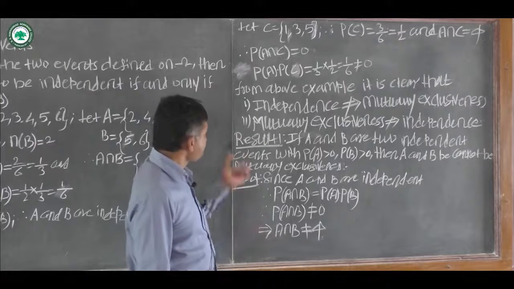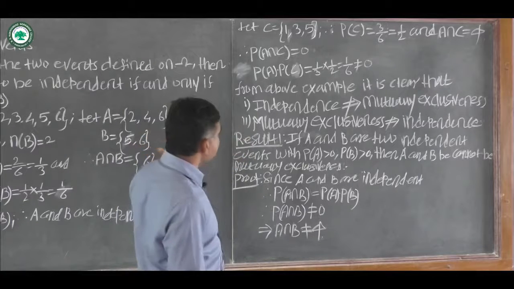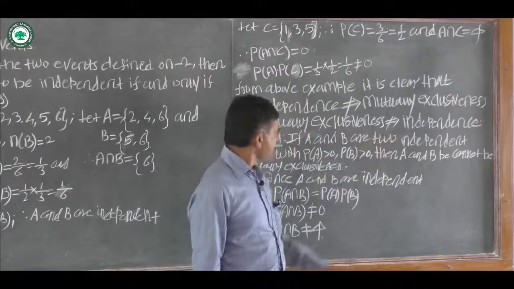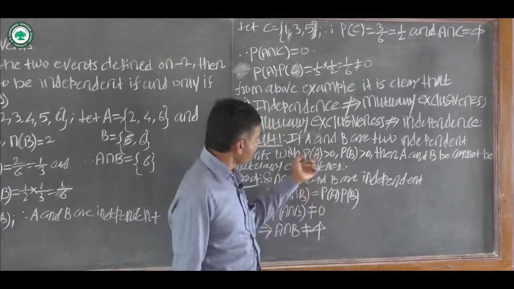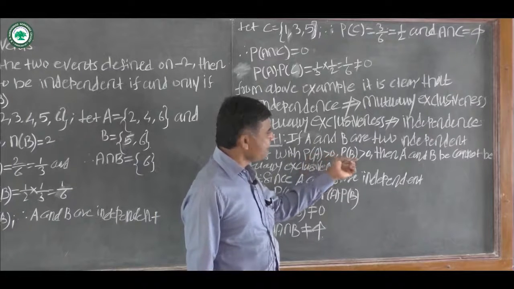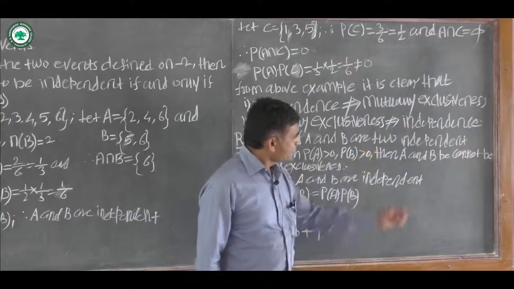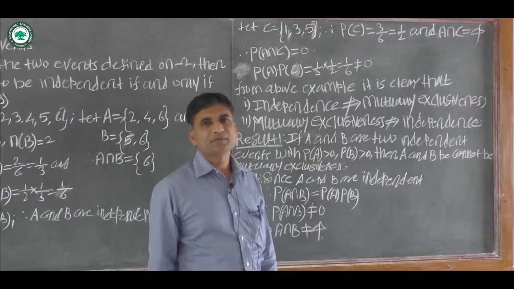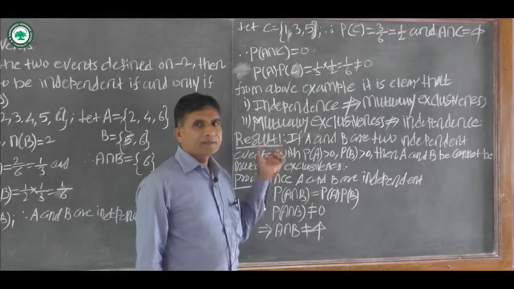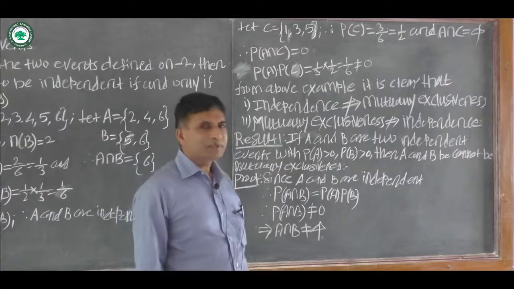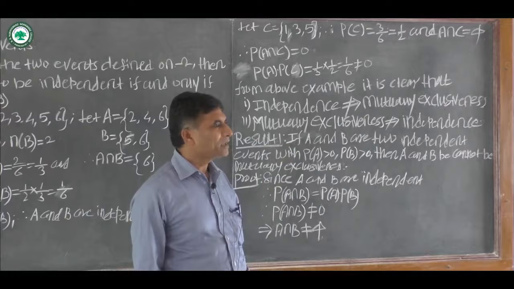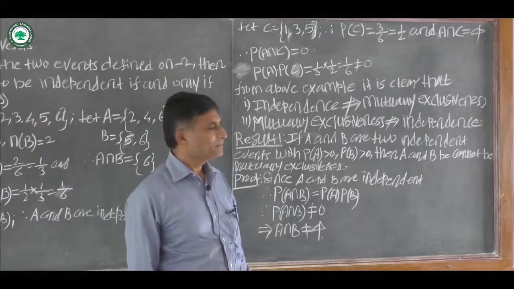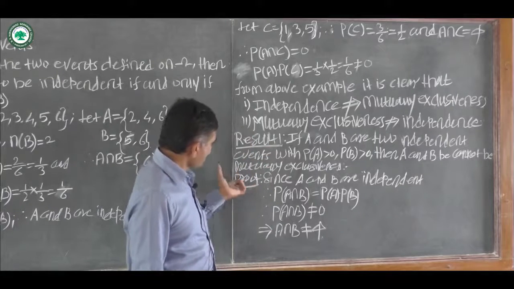Now we see a result on the independence of two events. If A and B are two independent events with probability of A greater than 0 and probability of B greater than 0, then events A and B cannot be mutually exclusive. In this result, if two events are independent and the probabilities of both events are non-zero, then these two events cannot be mutually exclusive.